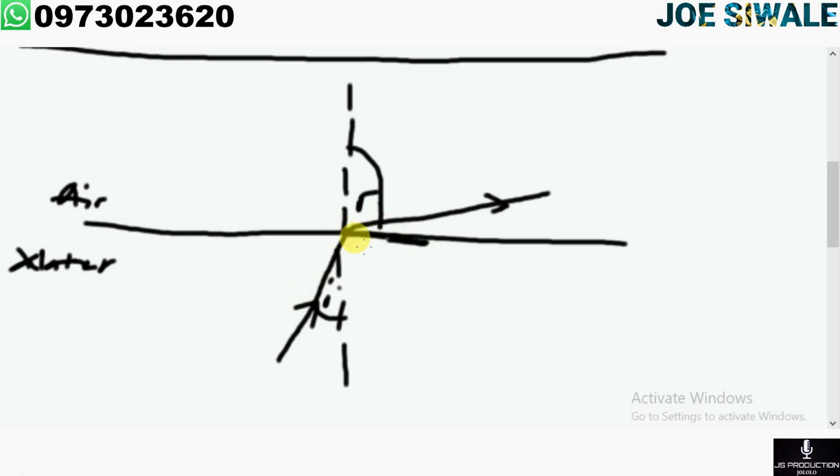So if we increase the angle of incidence here by this margin, and we find that the light ray now moves straight to the boundary here, that means now the critical angle will be formed here. So it will be represented by IC. So that's how the critical angle is formed, where the angle of refraction becomes 90 degrees.